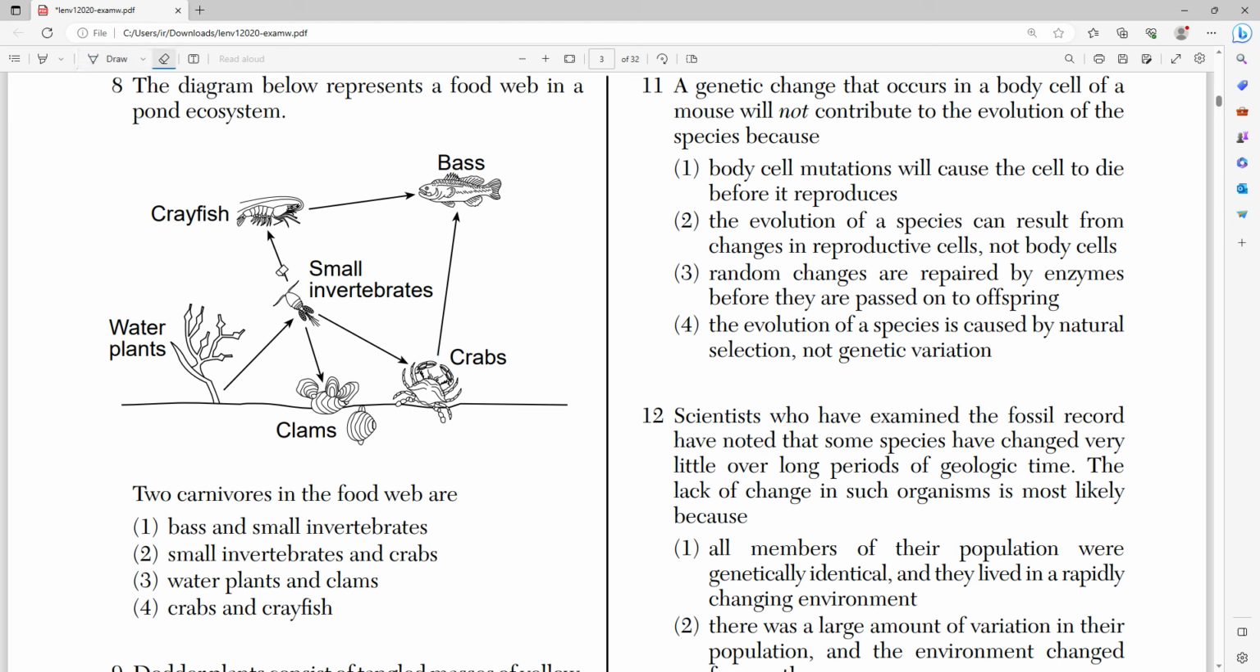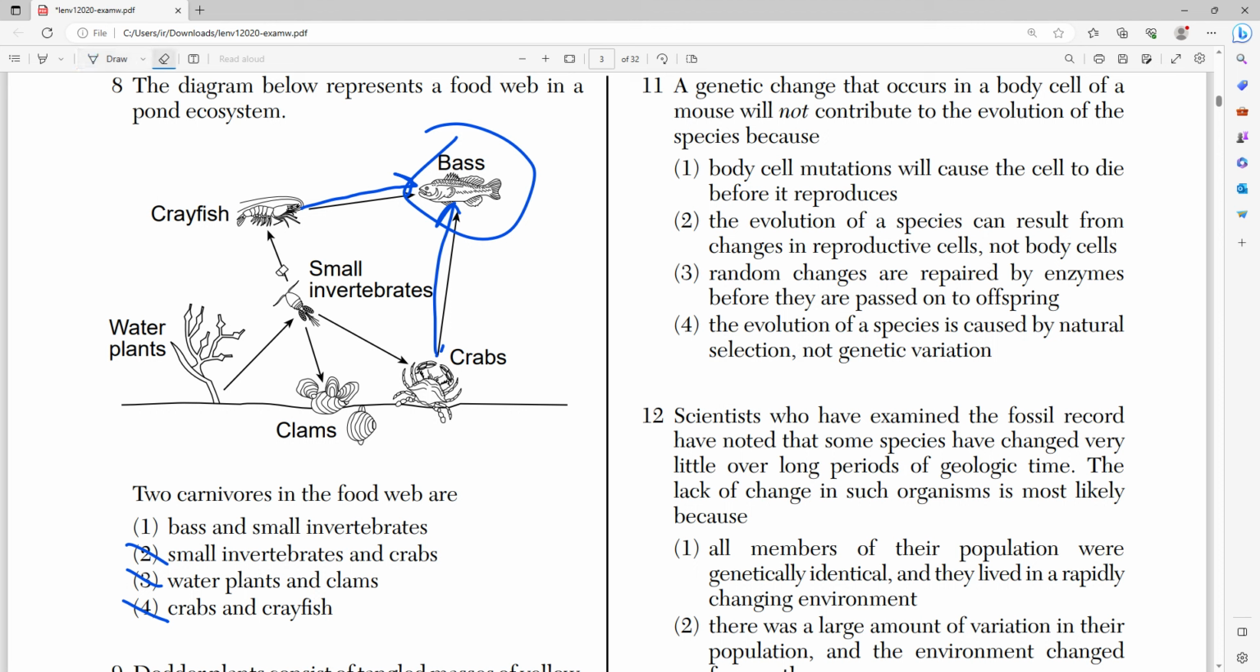So the way I like to remember it is it goes from the mouth of one to the mouth of the other, right? So it goes from the mouth of the crab to the mouth of the bass, right? All I want to say is that the bass eat crabs, and the bass eat crawfish or crayfish, right? So obviously bass is going to be one of them, so we can automatically eliminate 2, 3, 4, because they don't show bass.